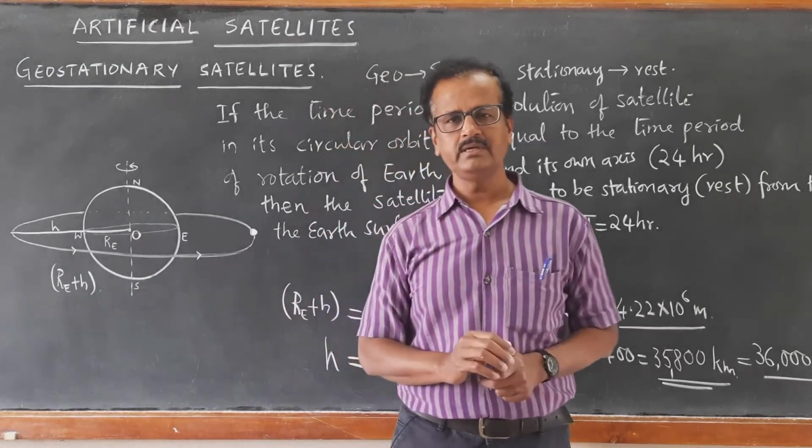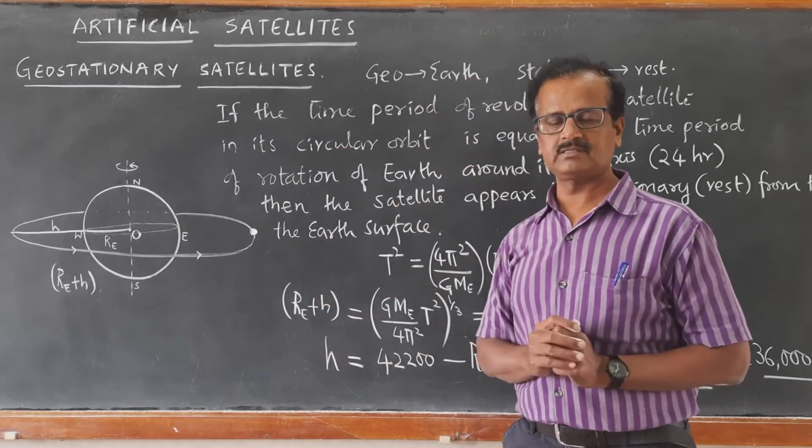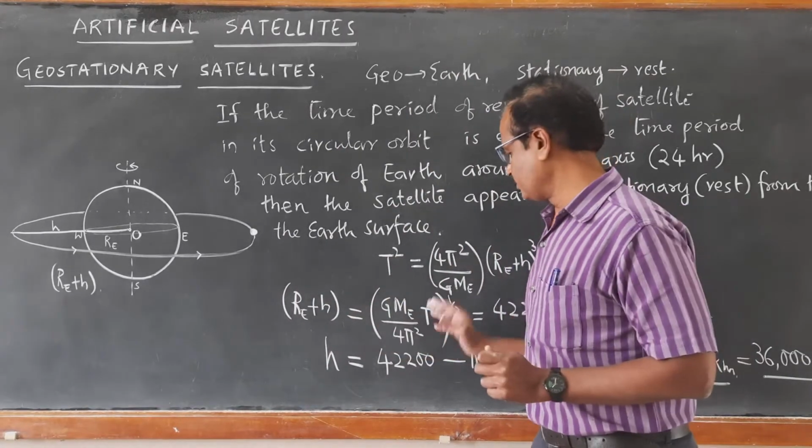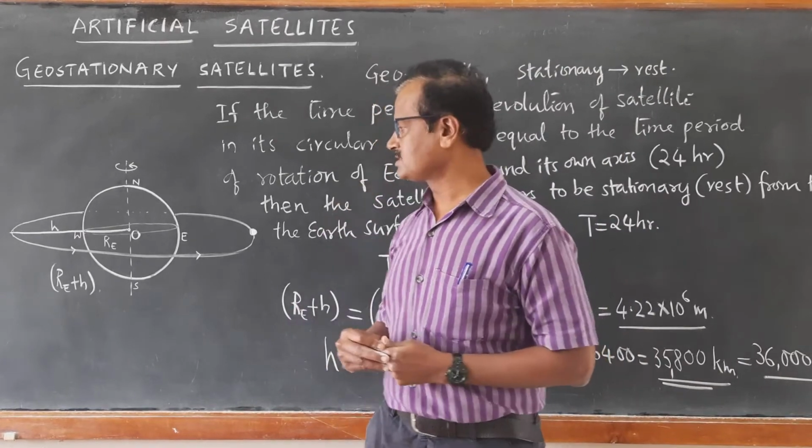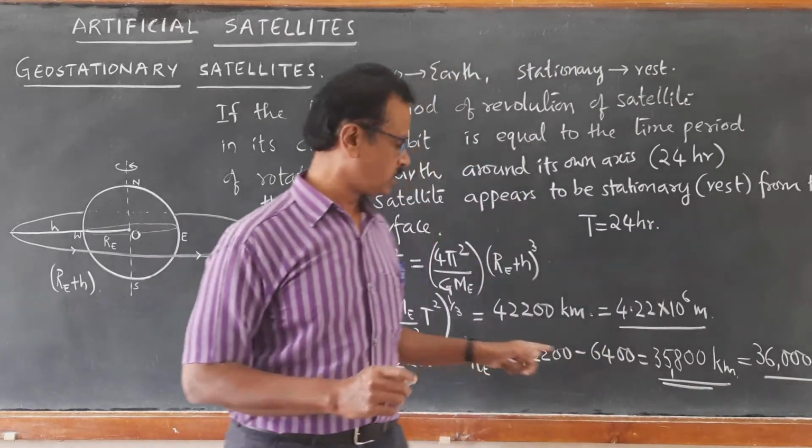So it appears to be stationary from the surface of the Earth. This is how we find out the distance from the surface of the Earth. From the center of the Earth, it is 42,200 kilometers.